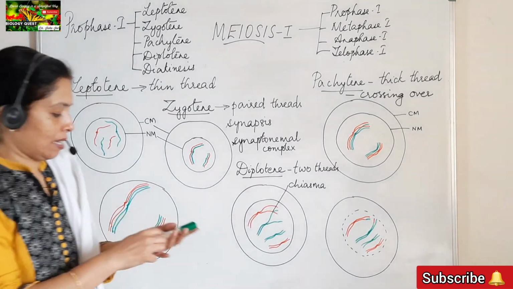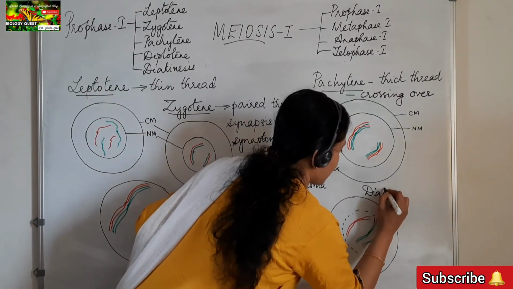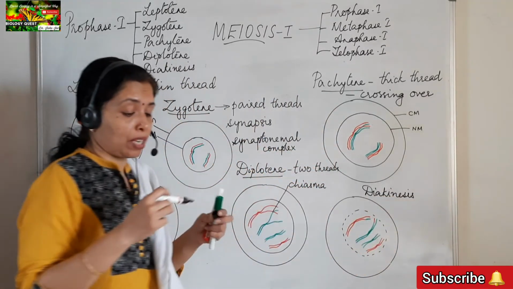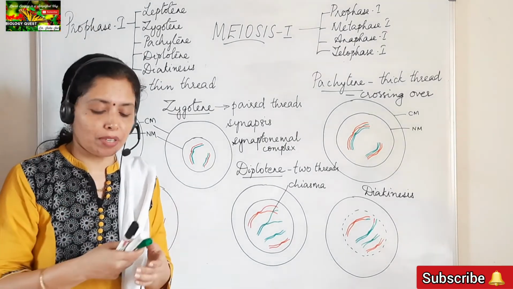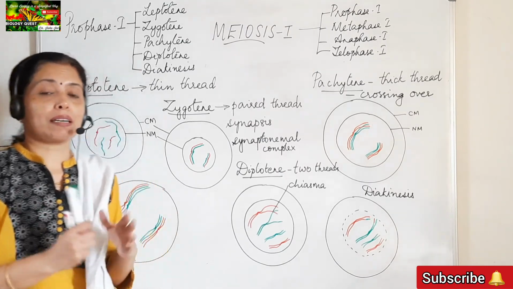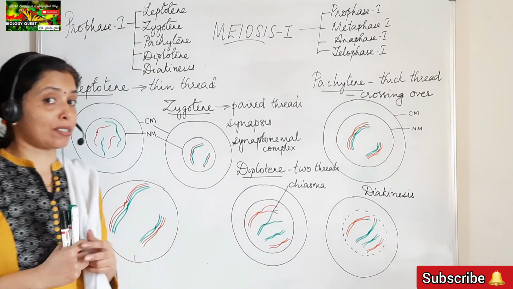So which is the stage? This is the diakinesis. Diakinesis is the last stage of prophase-I, and during this stage terminalization of the chiasmata takes place. The genetic material has been completely exchanged between the non-sister chromatids of the homologous chromosomes.